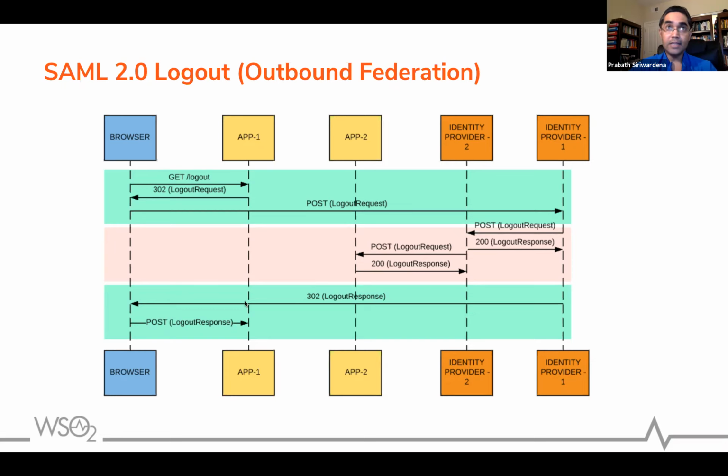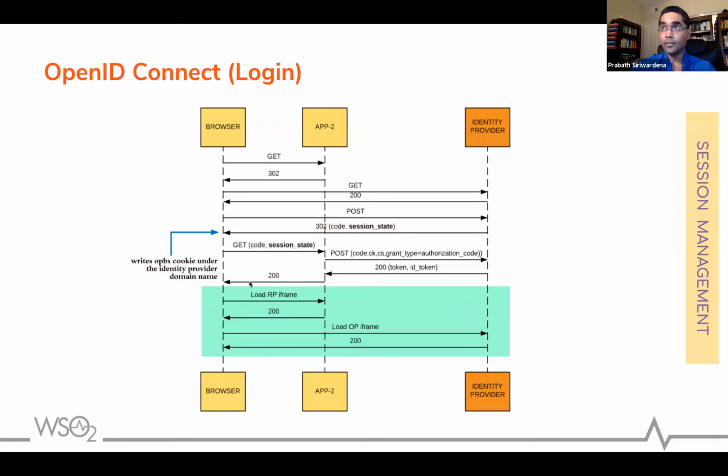Okay, so that's how the logout works. Yeah, so now let's move into the OpenID Connect flow. Here I assume you have a good understanding of OpenID Connect and OAuth2 and how they work. So this is how the typical OpenID Connect login flow works with the authorization code flow. I won't go into the details.